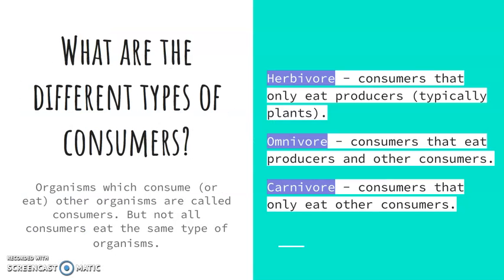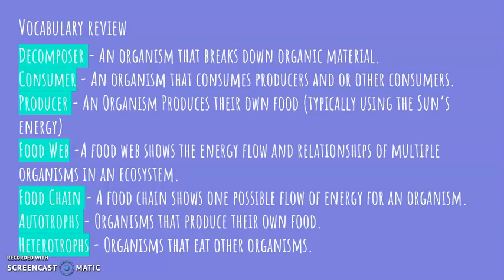What are the different types of consumers? Organisms which consume or eat other organisms are called consumers, but not all consumers eat the same type of organisms. Herbivores are consumers which only eat producers, typically plants. Omnivores are consumers that eat producers and other consumers, and carnivores are consumers that only eat other consumers.